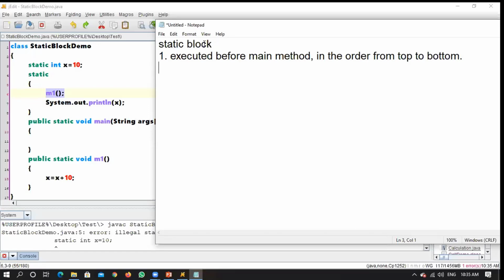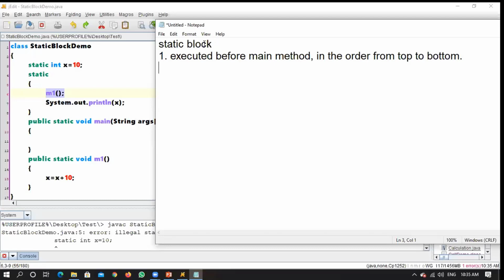Inside a class you will have two components: one is static and another is non-static. If it is static, no problem, it will load everything during the class load event. If it is non-static, then you need to have an object, and by using the object you access that particular method, right?